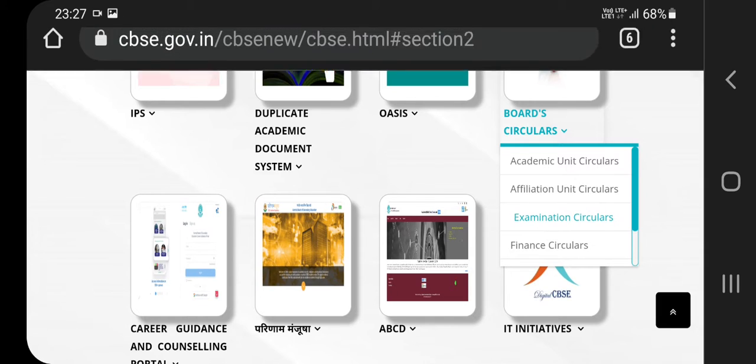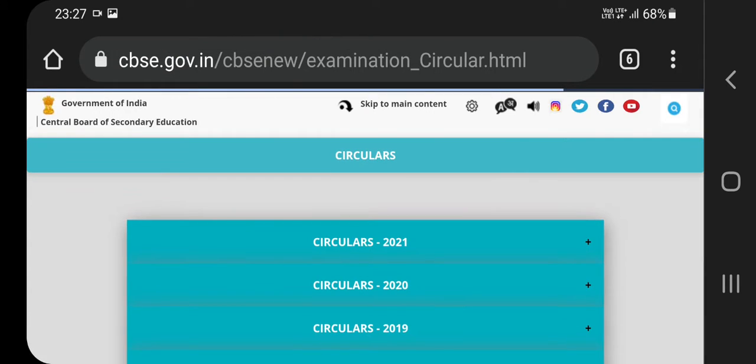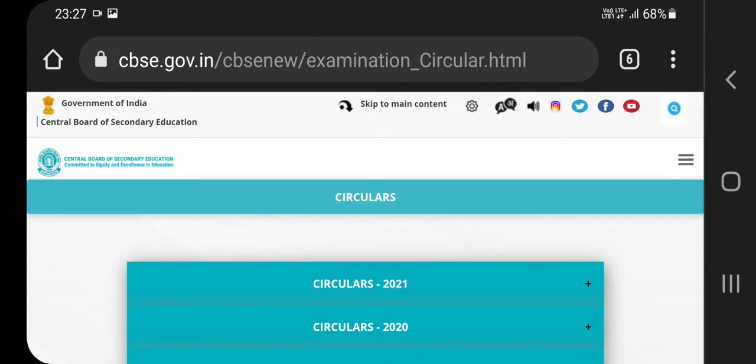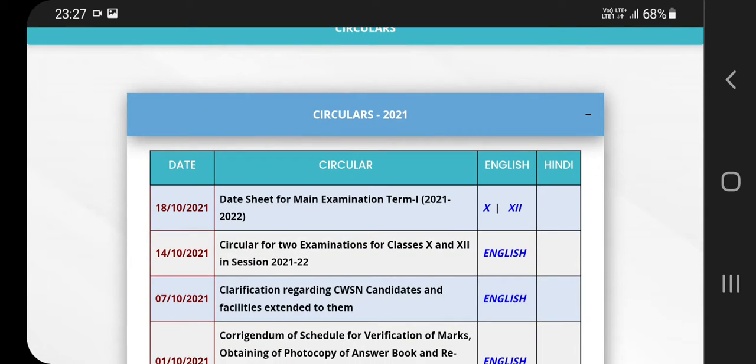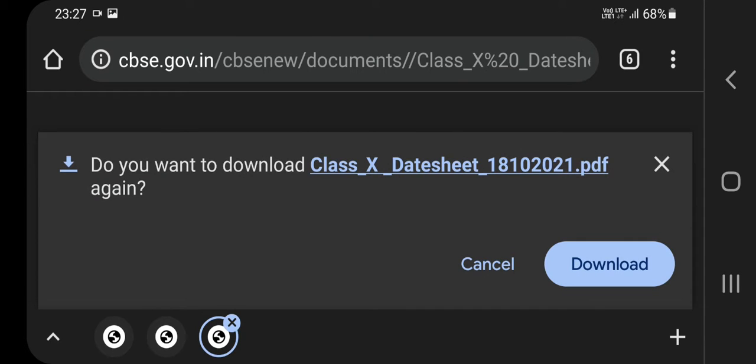You will click it there, then circulars 2021. If you click it there, you will see the date sheet for main examination term 1 2021. So if you click over class 10, you can download the date sheet for class 10 term 1.